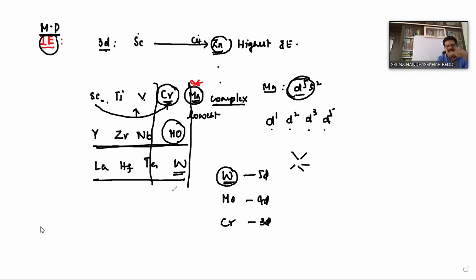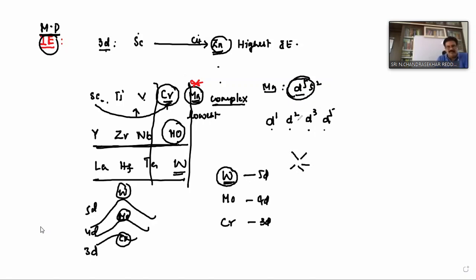Always, melting points of the 5D series are greater than those of the 4D series or 3D series. In the graphical relation, this is the 5D series with tungsten, this is the 4D series with molybdenum, and this is the 3D series with chromium. This is important.